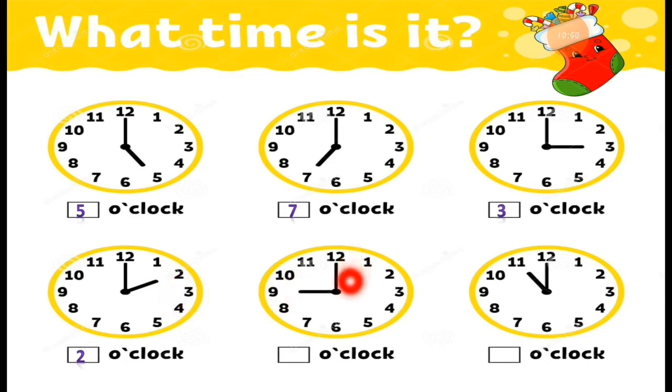Now the next clock I have for you. See this. The long hand is on 12 and the short hand is on 9. So it is 9 o'clock. Then the last one. Here you can see the short hand is pointing to 11 and the minute hand, which is the long hand, is pointing to 12. So it is 11 o'clock.